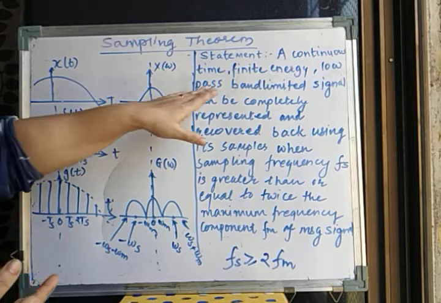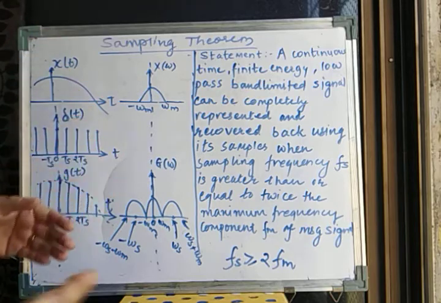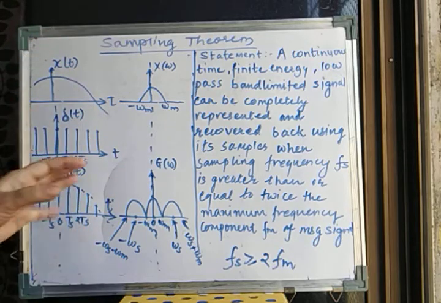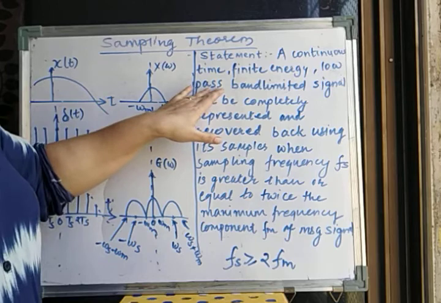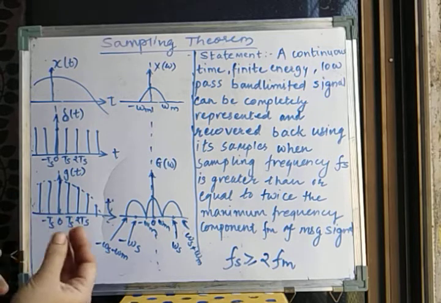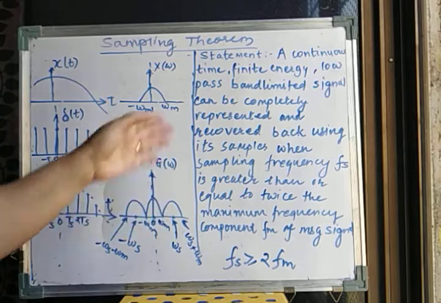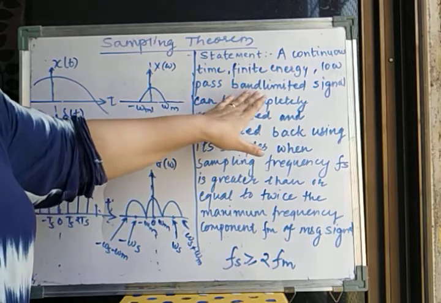So first I am considering a low pass. Whatever signal I am going to process, sample and send, I am going to select only the low frequency components and reject the high frequency components. That means I am going to lose some data. But if I am losing some data and that is not making much difference in the signal, I can afford to lose that data. So what we are doing here is we are using a band limited signal.